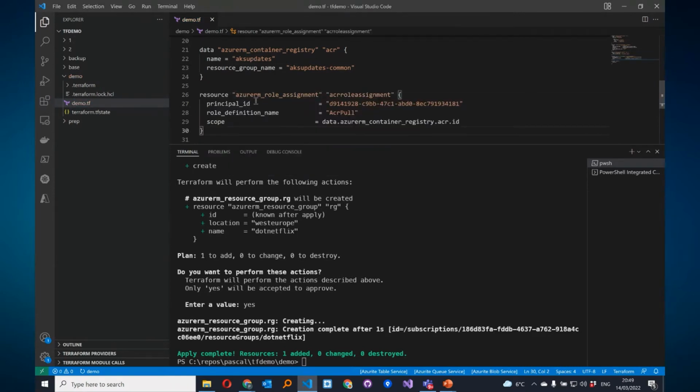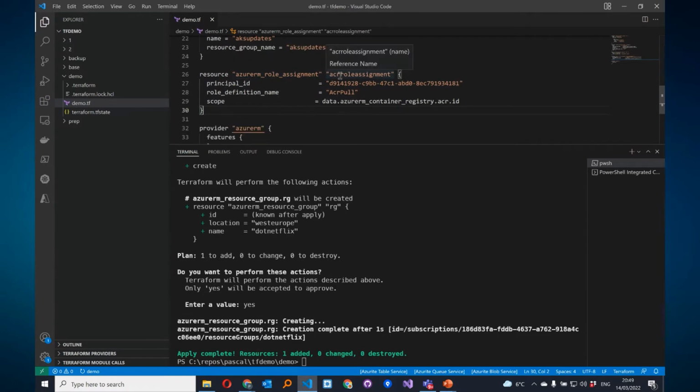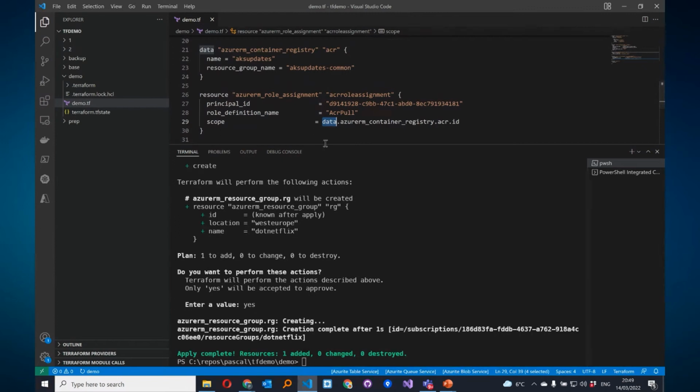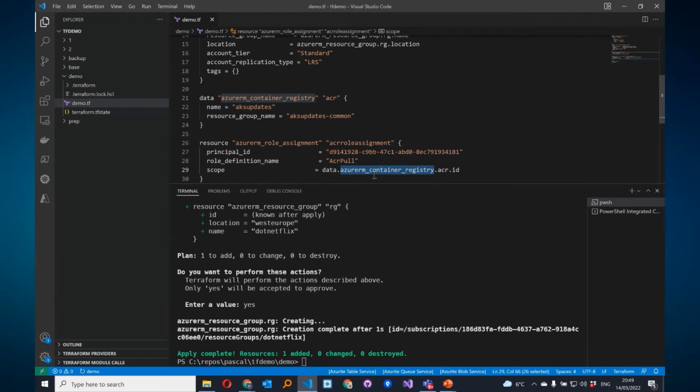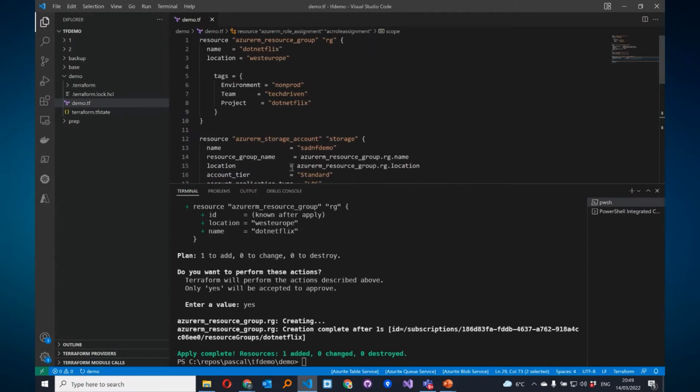If we want to apply a role assignment to this container registry, well, we can do it like this. So now I've looked up my ID. This is for my user. I'm giving myself full rights. And here I'm referencing the data block that we are seeing here. So this data, then Azure RM Container Registry, the name, and from this registry, I want to use the ID, the resource ID. We saw the same here.